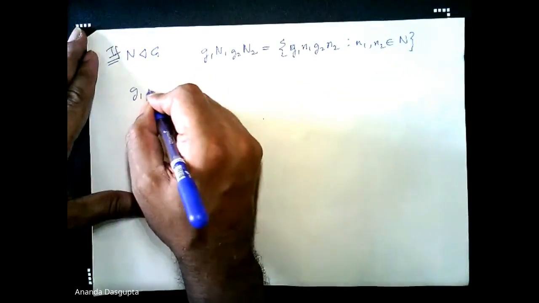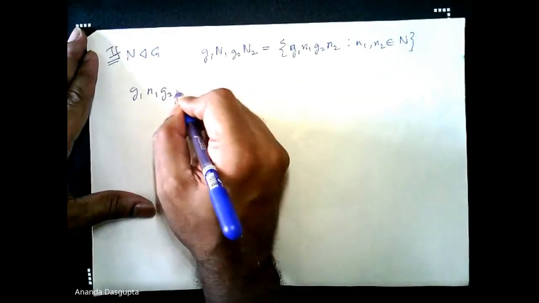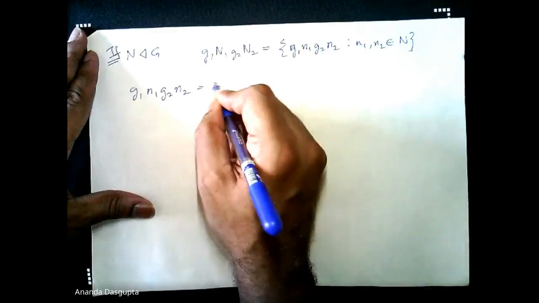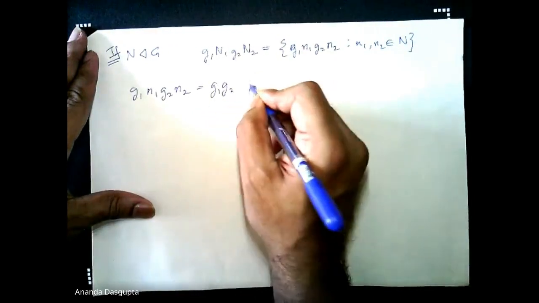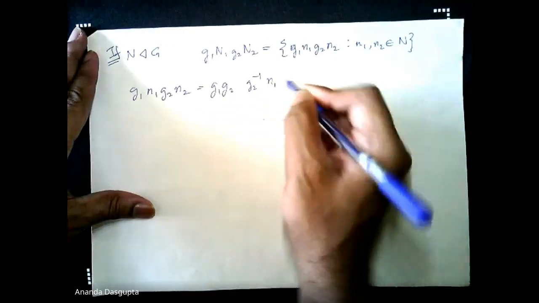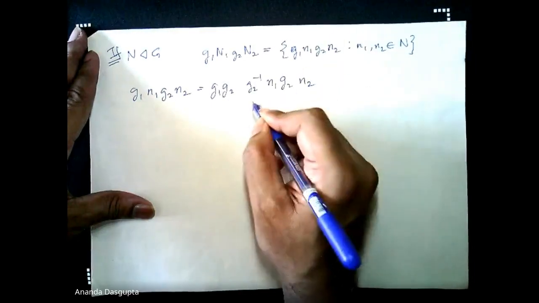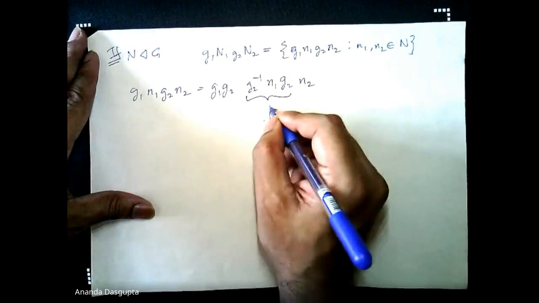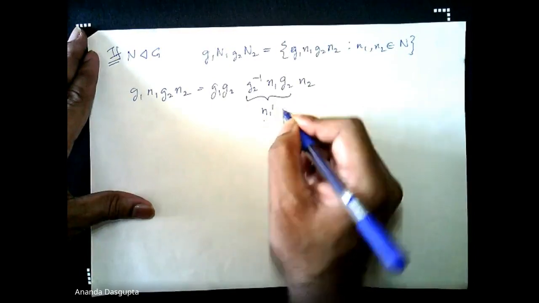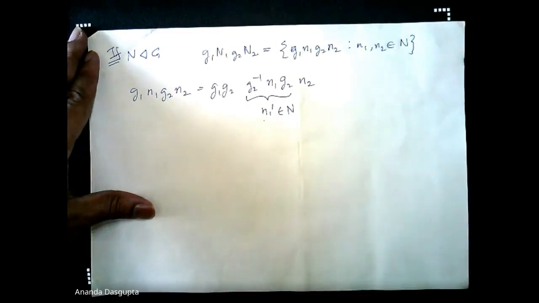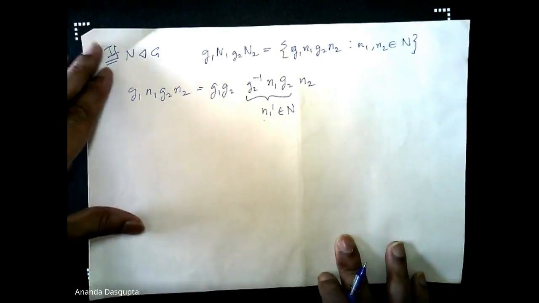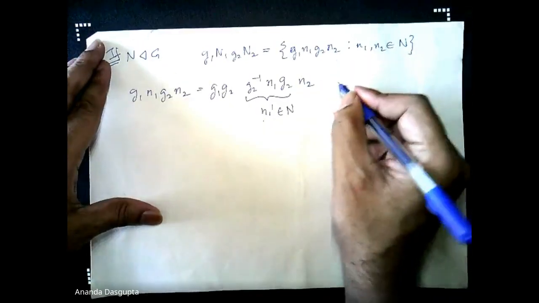And now let's just repeat whatever I said a while ago. This is G1, G2, G2 inverse N1, G2, N2. And now this thing must be N1 prime belonging to capital N, right? Because that's a defining property of a normal subgroup.